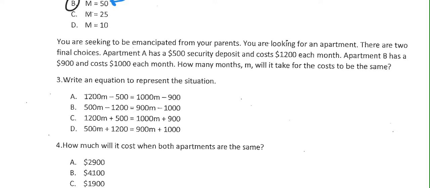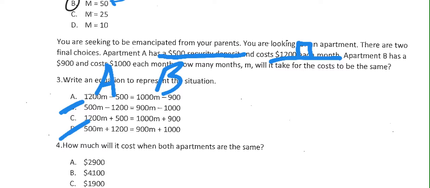We're talking about apartment A and apartment B, which means that this is going to be apartment A over here. This is going to be apartment B over here. So apartment A says it has a $500 security deposit. Wow, that was terrible. Let me try to redo that. There we go. $500 security deposit. That's going to happen one time, and the $1,200 each month. Okay, that's going to repeat. So I'm going to take a look at my answer choices and see which one matches. Because the 500 happens one time, it can't be B and it can't be D. So we've narrowed it down at least a little bit. But we're trying to find a total for the apartment, so honestly, it's already got to be C.